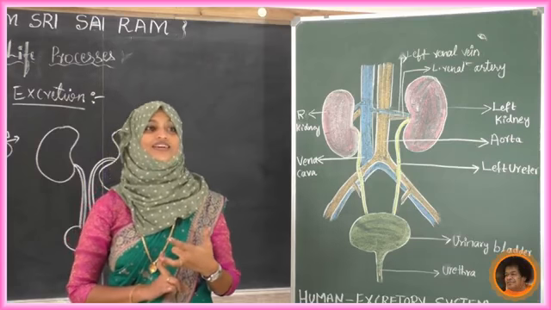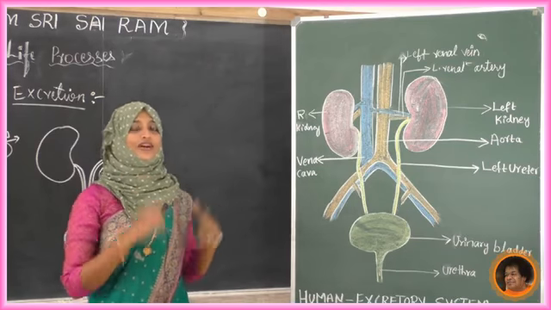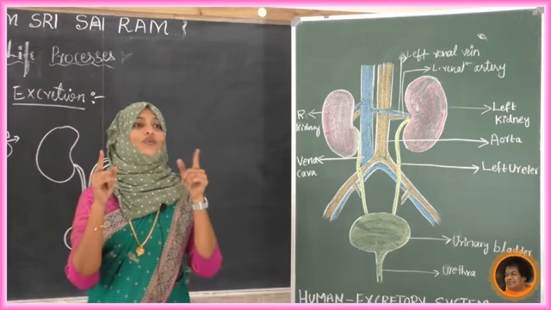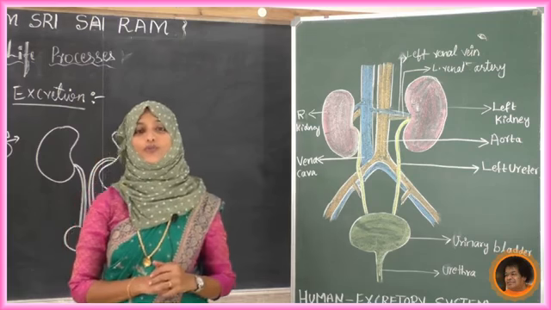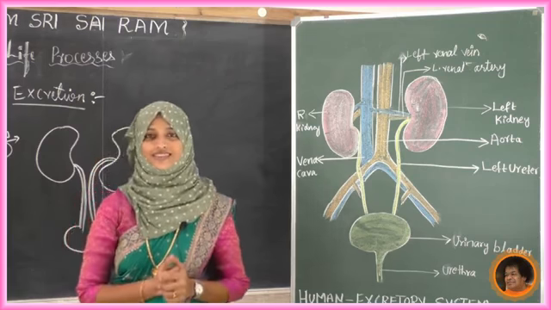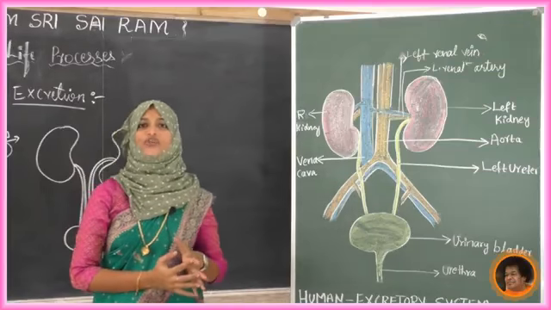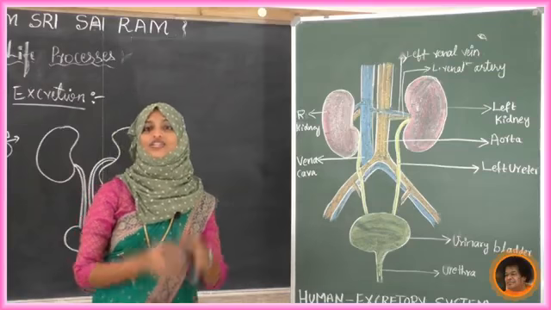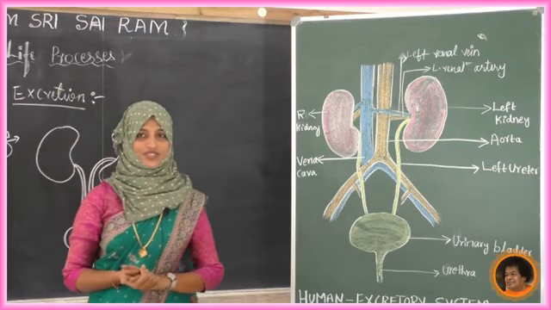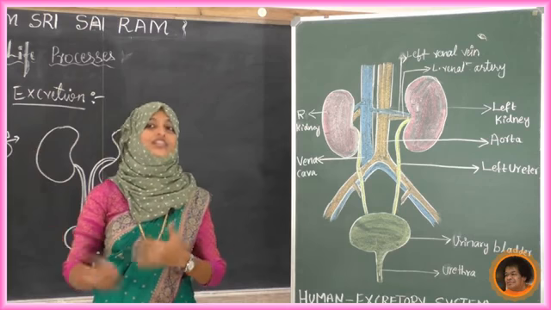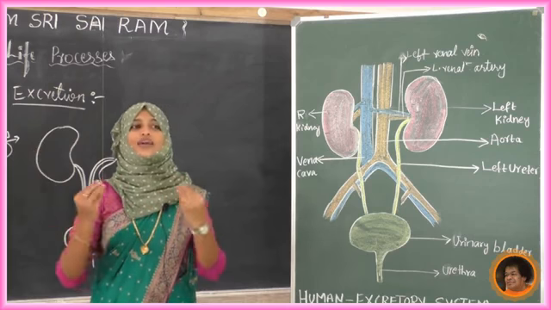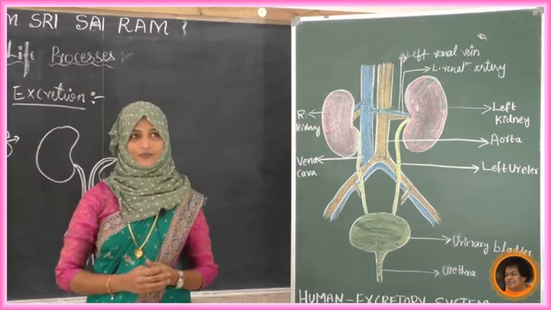Now tell me, students, we come to know that carbon dioxide is going to be liberated. Now where is the urine produced, where is this filtration done? Yes, that is in our excretory system. So we are going to find the answer for this question: how is urine produced? After studying this session we will come to know how urine is produced in our body.